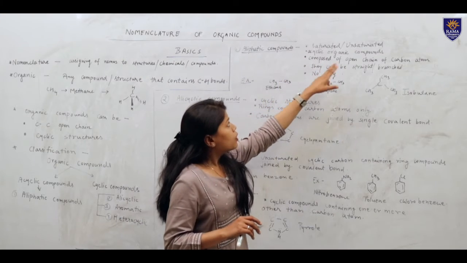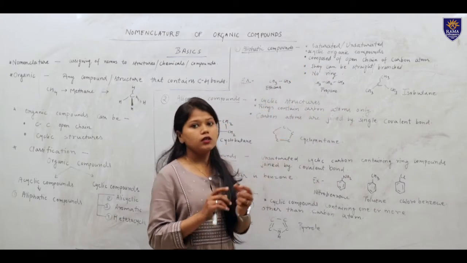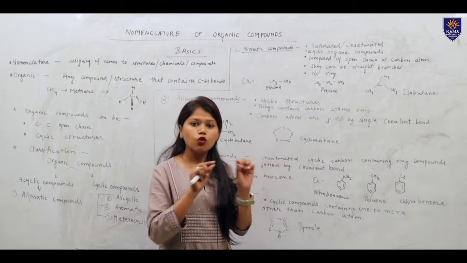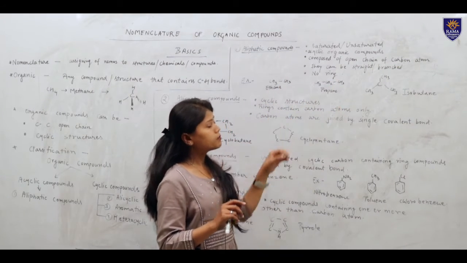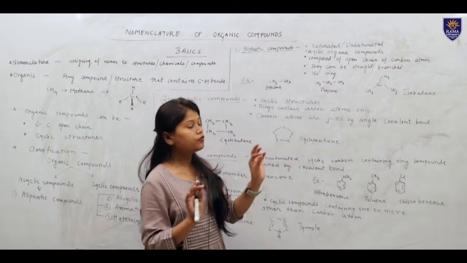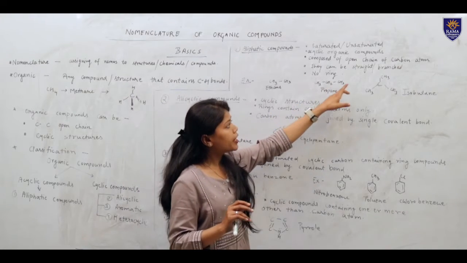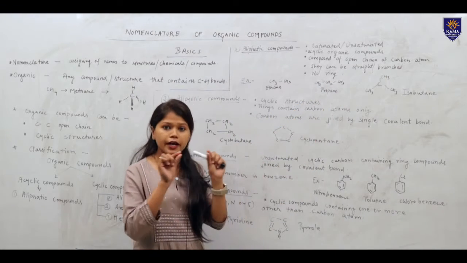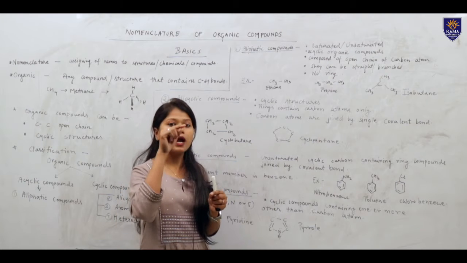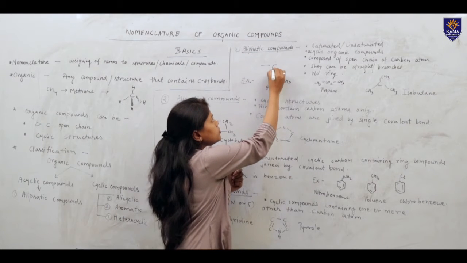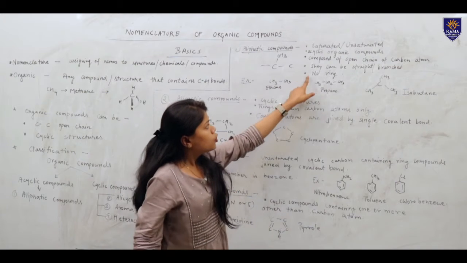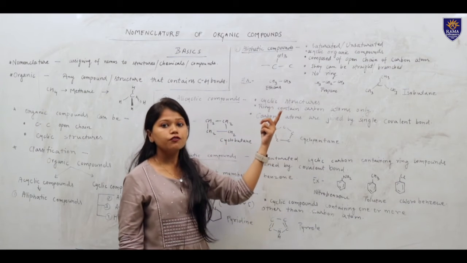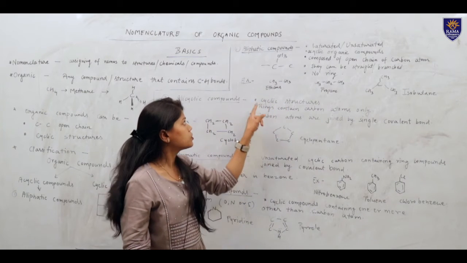Acyclic organic compounds. Acyclic means they are not cyclic, they are open chain structures composed of open chain of carbon atoms. Open chain, that I have told you earlier, they can be straight or branched. They can be straight open chain or they can be branched also, just like this one, branching can be there. No ring. They comprise no ring. These are open chain structures.